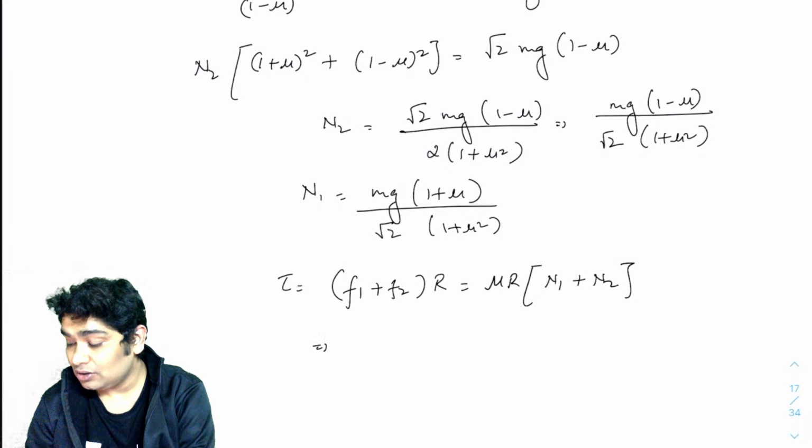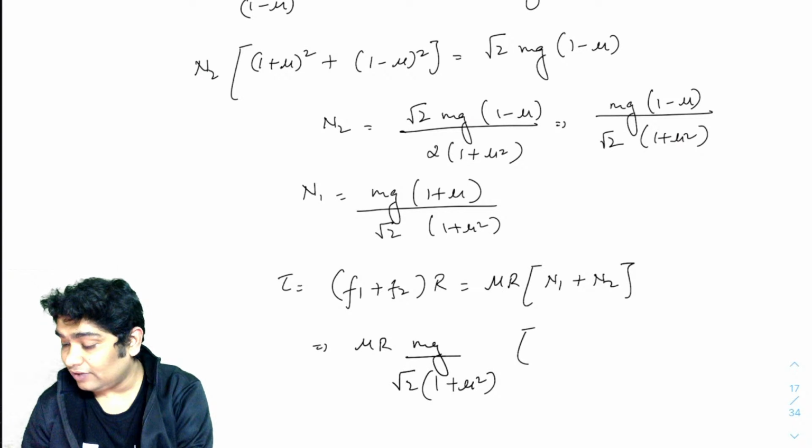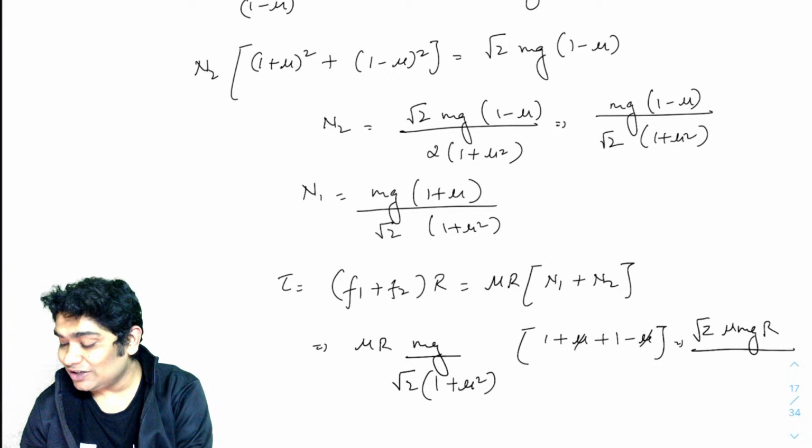That becomes mu R times mg over root 2(1 plus mu square). I can take common, and inside I'll have (1 plus mu) plus (1 minus mu), so mu cancels. And finally, yes, that is what I'm getting: root 2 mu mgR over 2(1 plus mu square).